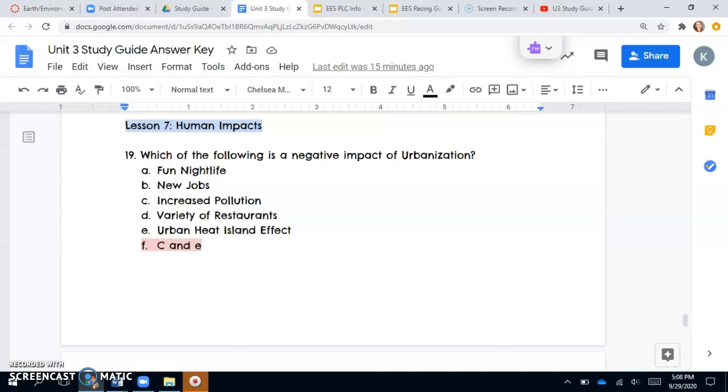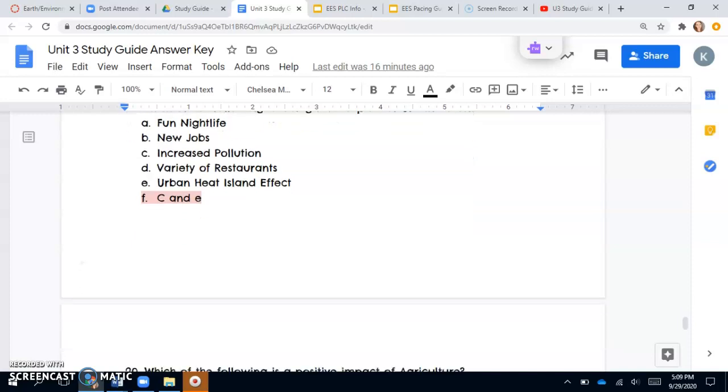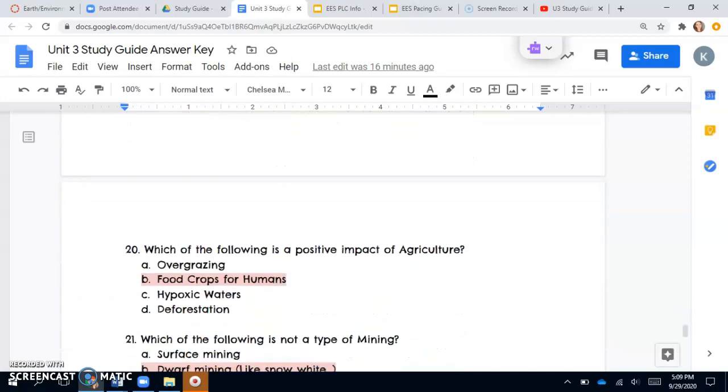So nightlife is a benefit. New jobs are definitely positive. Having a variety of restaurants to eat at, that's also a good thing. But increased pollution can lead to respiratory issues with people who have asthma, and it can also lead to issues in the ecosystem itself. And then that urban heat island effect is when there's so much asphalt in an urban area like Charlotte that radiation is absorbed very easily, and the city tends to be a few degrees warmer than the area outside of it. So that is not a good thing. So C and E are both correct.